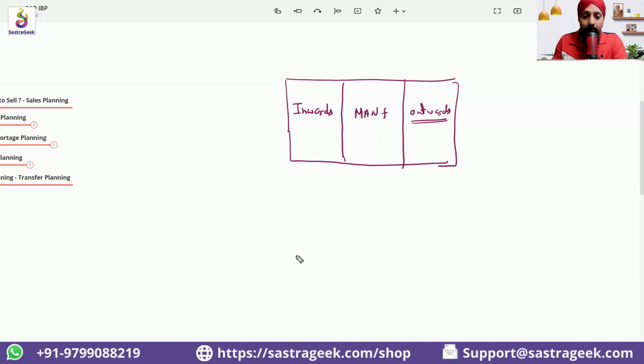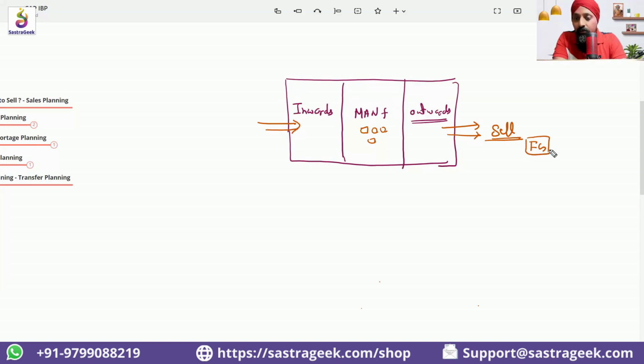What do I mean by this? We are receiving some materials, we are running the machines, manufacturing some materials, and we are selling some materials. In all three phases, we will require some kind of planning. Outwards means we want to sell. How much do we want to sell?